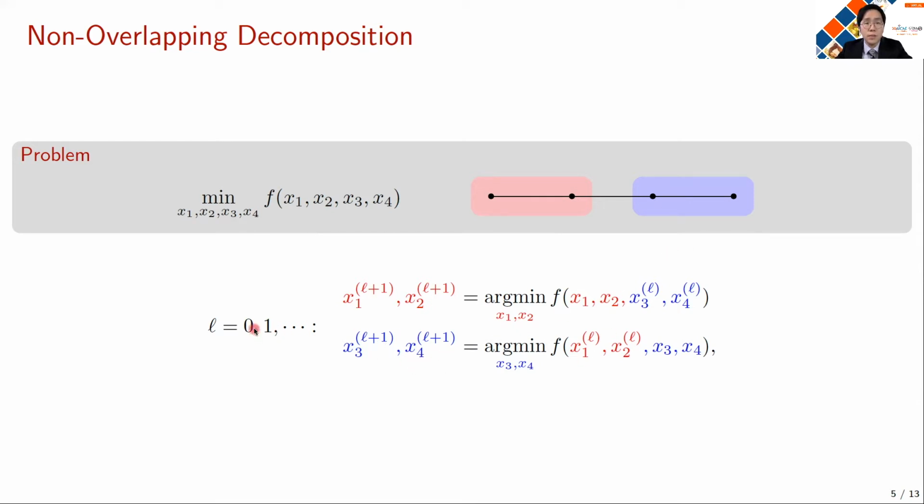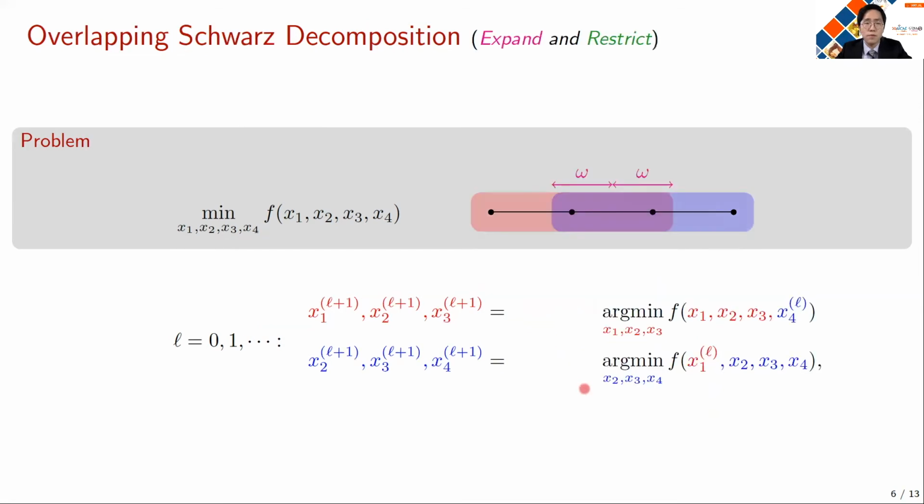In each iteration step l, and for each subdomain, we formulate the subproblem by allowing the variables in the associated subdomain to vary while fixing the rest of the variables. And by solving this problem, we can update the next guess of the solution. And we repeat this procedure until we converge to the solution. And this is how non-overlapping decomposition works.